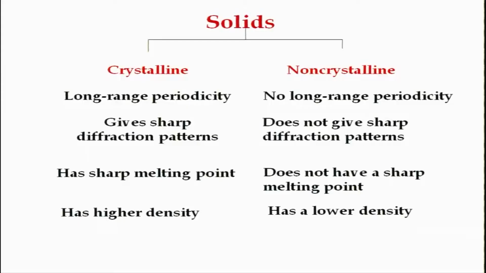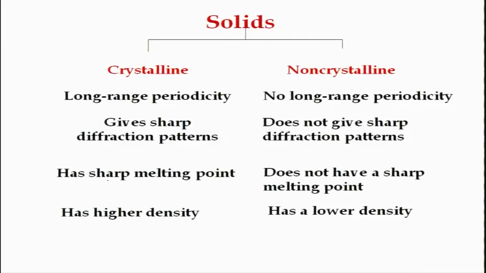So, crystalline solids with regular arrangement of atoms give very sharp diffraction patterns. They have a typical melting point. Melting point is well defined. Sharp melting point means well defined melting point. So, for example, aluminum has a melting point of 667 degrees centigrade. It is a well defined melting point. Copper has a melting point of 1083 degrees centigrade. It is a well defined melting point, and a crystalline solid typically has higher density.